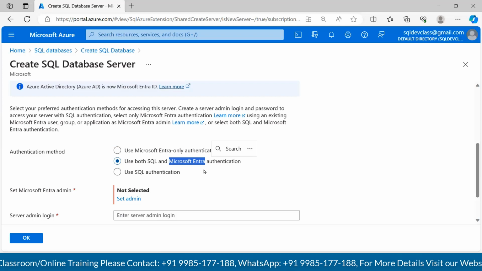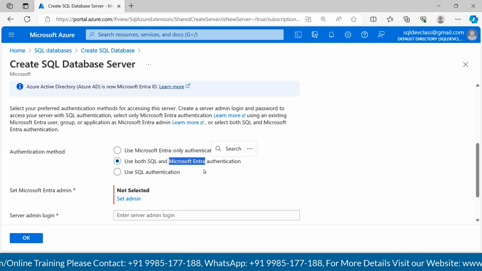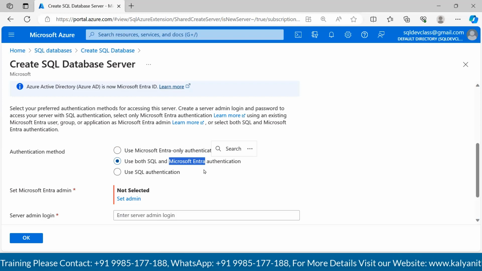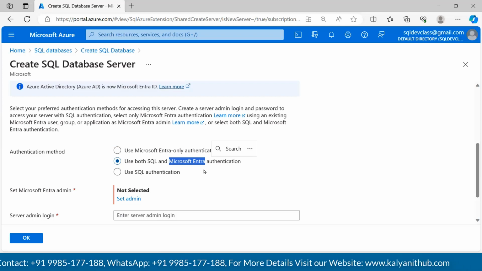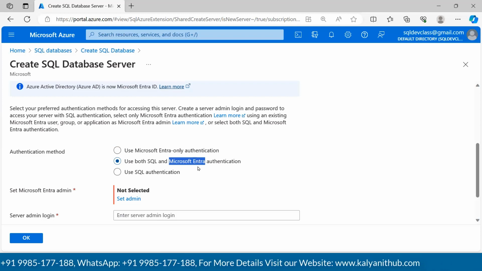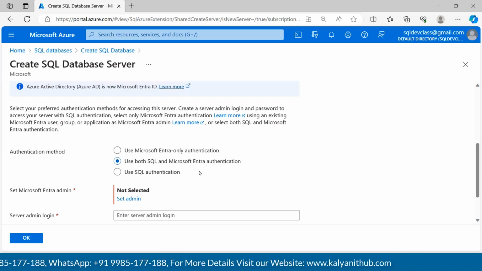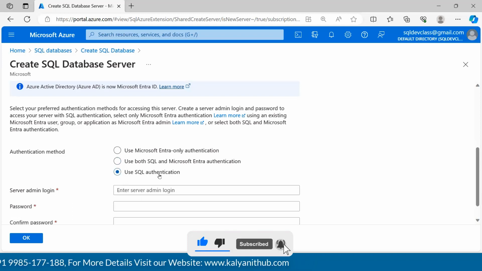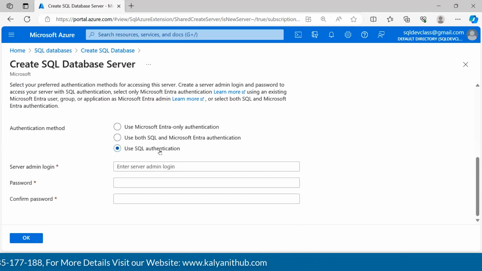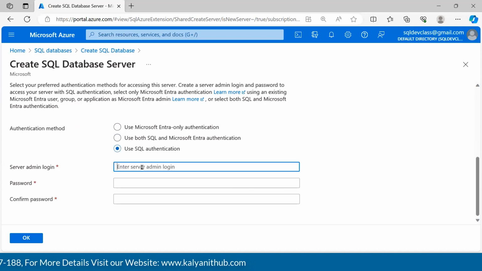So that domain is nothing but the Active Directory, right? But we'll discuss a little more about it in our coming sessions. Now, we are not going to create any Active Directory, that means Entra, on our Azure environments. So we are not going to use it. What we are going to use is SQL authentication. For that, we need an admin login and then the password.